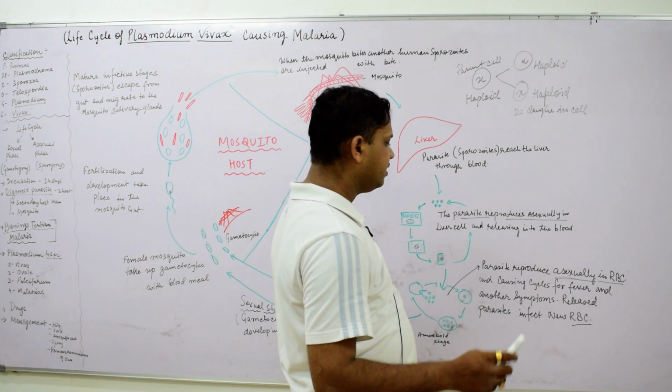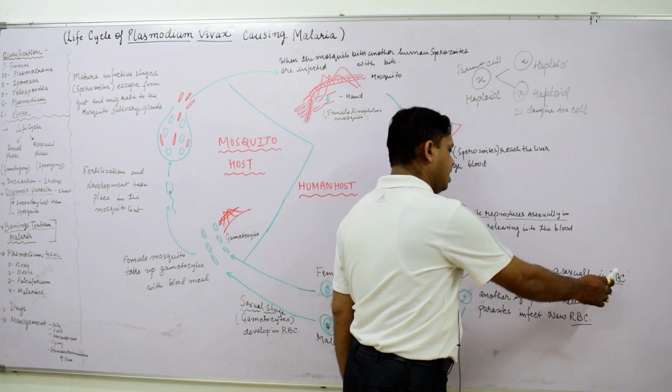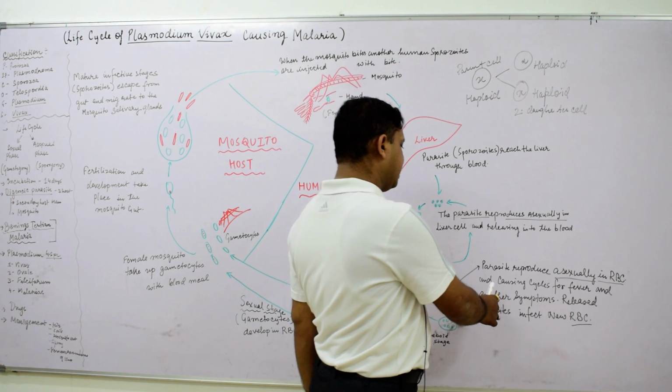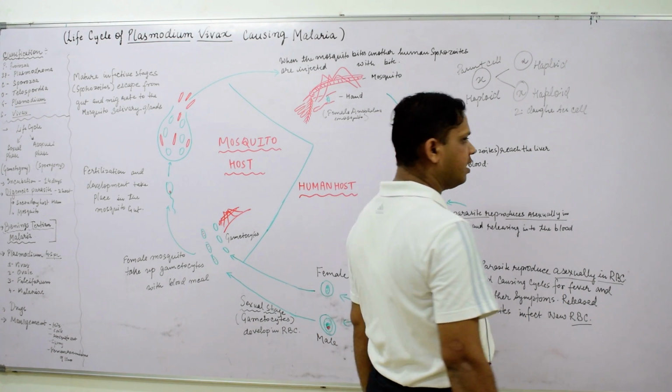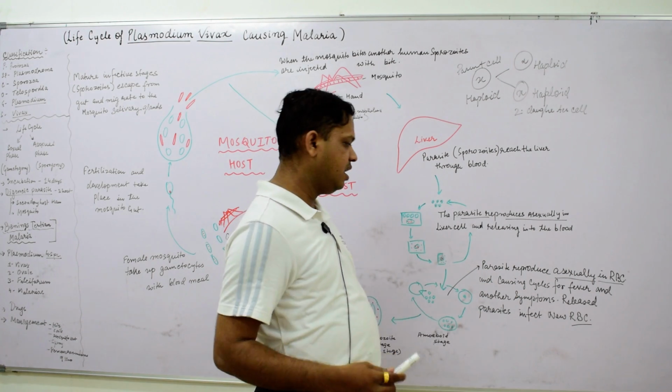In the blood, the parasite enters the RBC and reproduces asexually again, causing a cycle of fever. The cyclic fever appears in the body at a particular time.